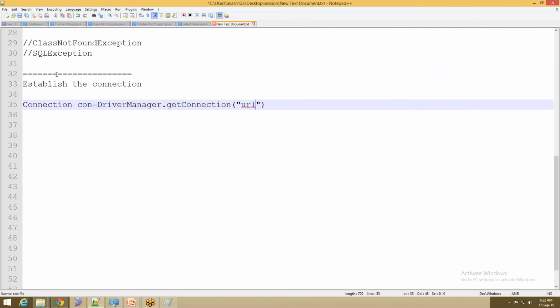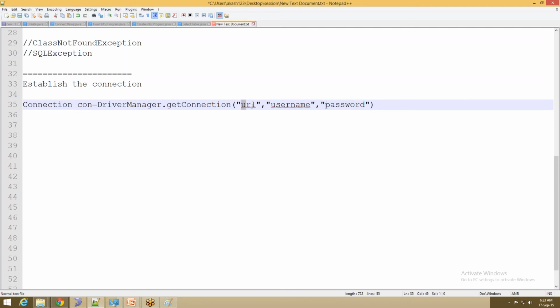One is nothing but URL. I'll tell what that one is. Another one is username, and ultimately the third one is password. The getConnection method returns a Connection object, and getConnection is a method of DriverManager. So it requires 3 parameters to connect to a database, that is URL, username and password.